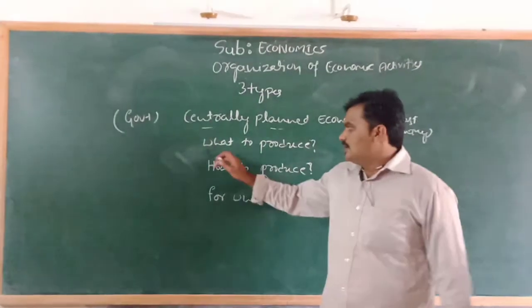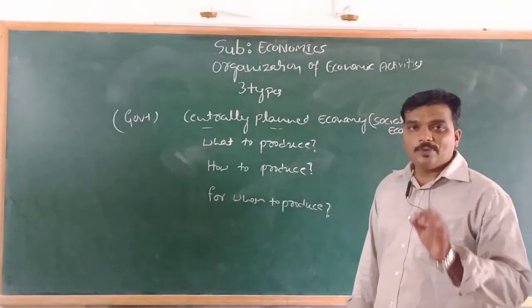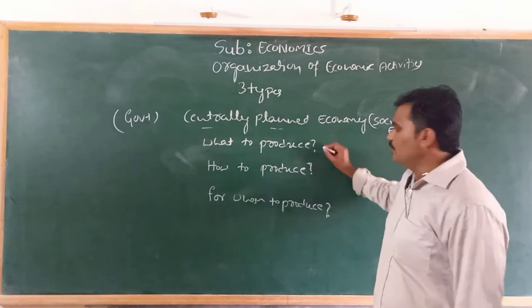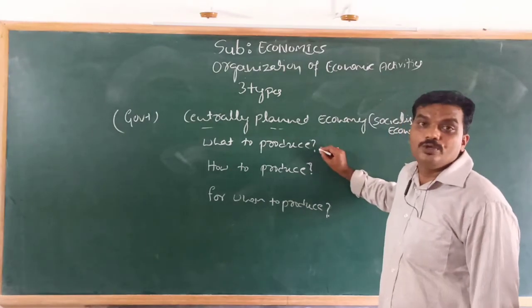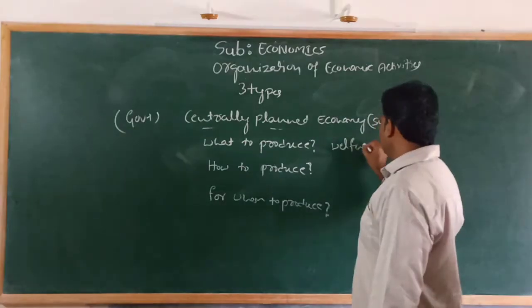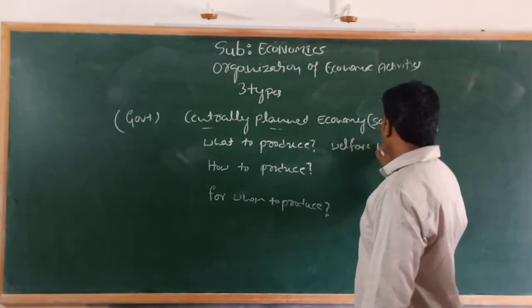See the basic problem, what to produce. It is solved because the government decides to produce those commodities which will improve the welfare of people.